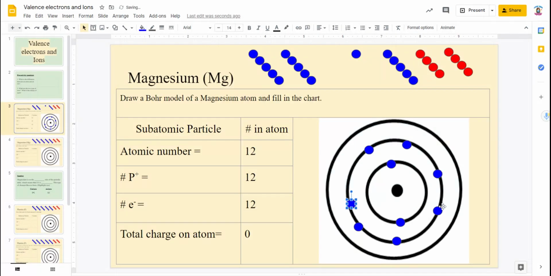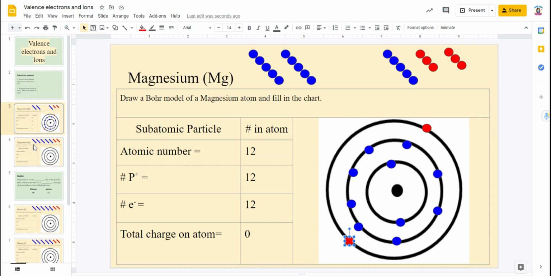One, 2, 3, 4, 5, 6, 7. We need one more. So now we have 2 here, 8 there, for a total of 10. Therefore we're going to have 2 valence electrons. Okay, so now you're done with magnesium.